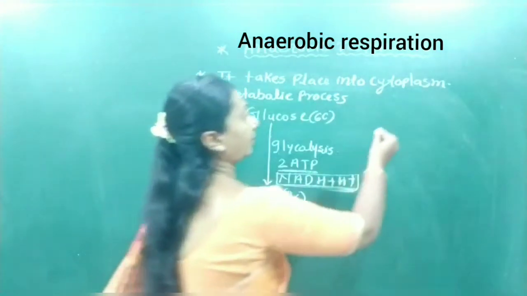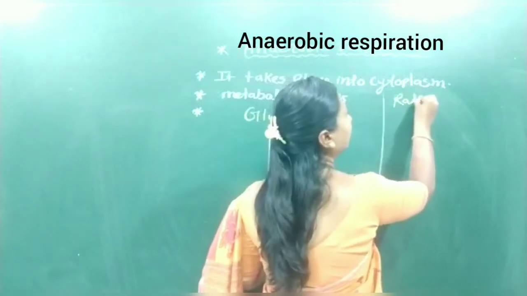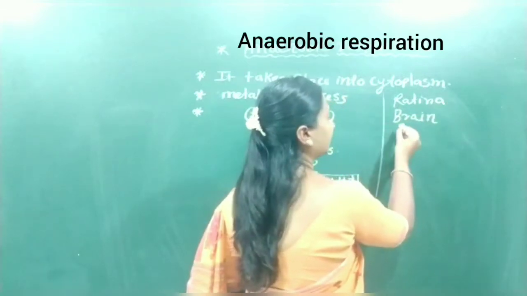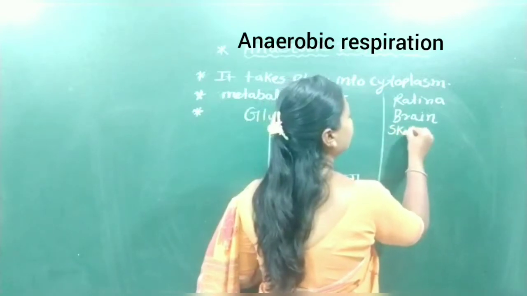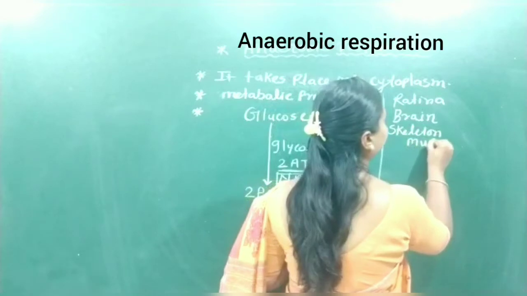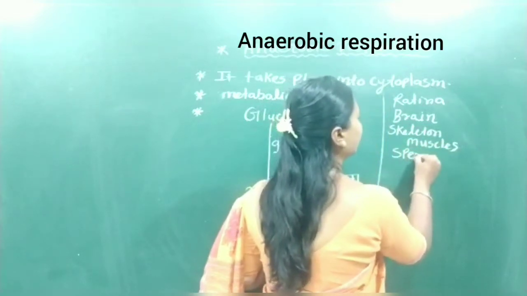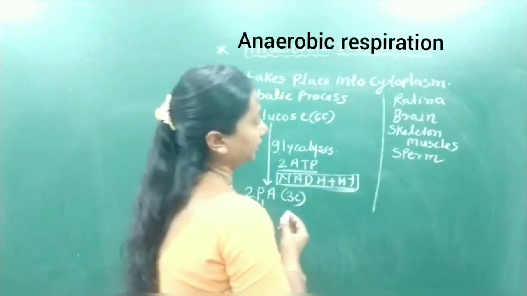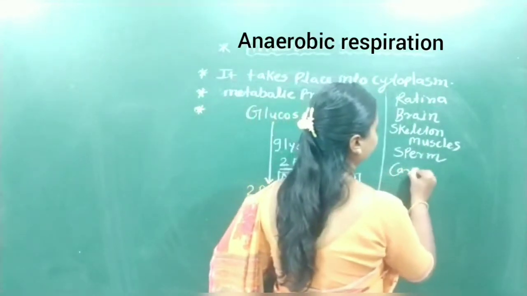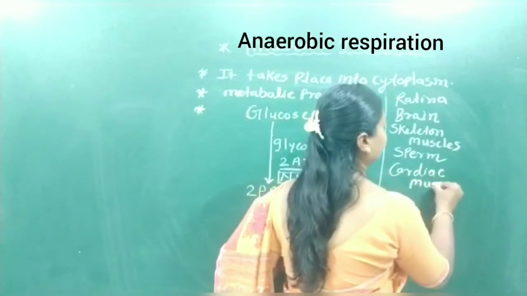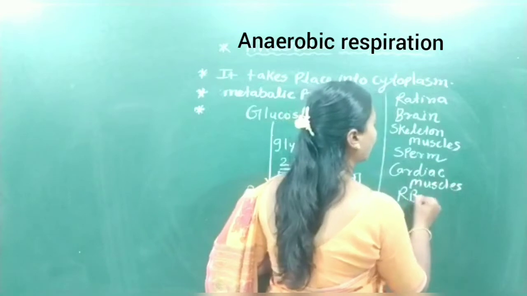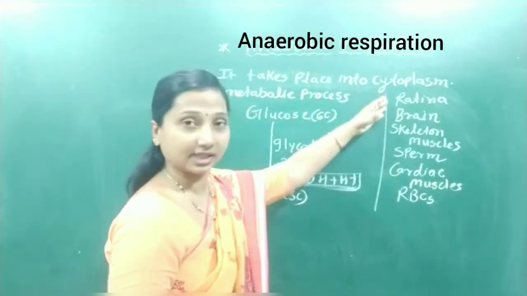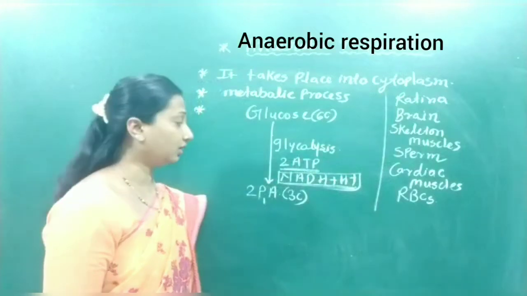Those cells are present in the retina, in the brain, in the skeletal muscles, in the sperm, and also in the cardiac muscle and in the RBCs. These cells do not have mitochondria.